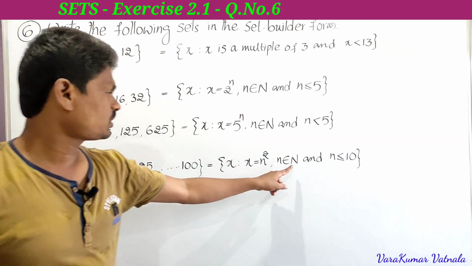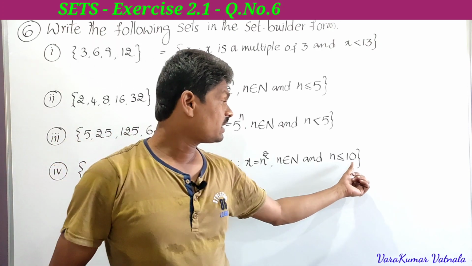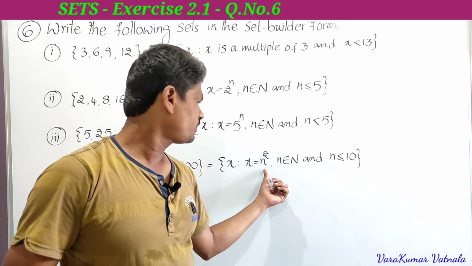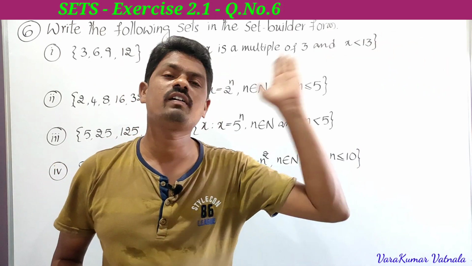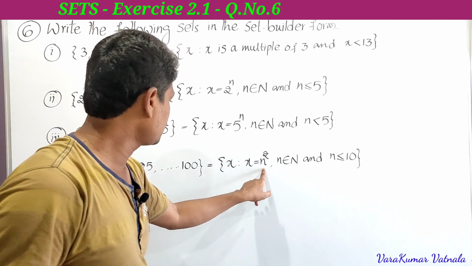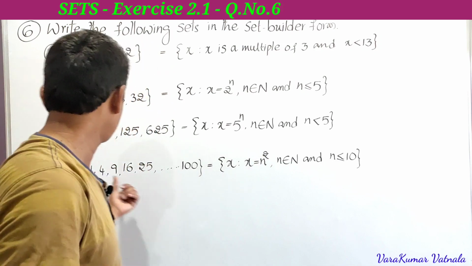So see here, n is a natural number, up to where? Up to 10 only, less than or equal to 10. So the possible values of n are 1, 2, 3, 4, 5, 6, 7, 8, 9, 10. If you substitute n equal to 1, 1 square is 1. If n is equal to 2, 2 square is 4.